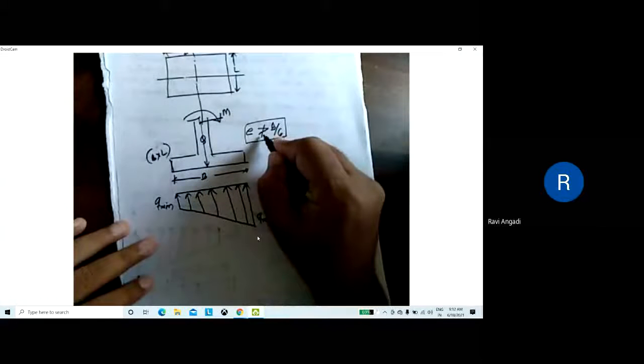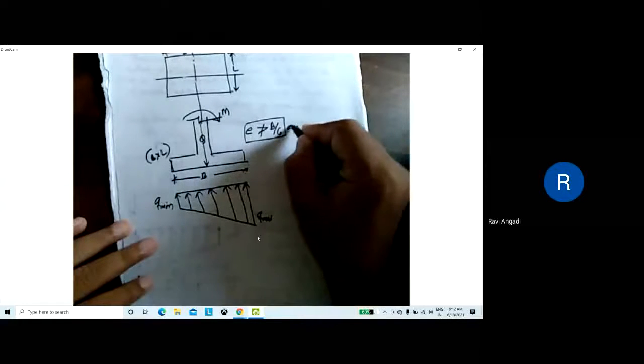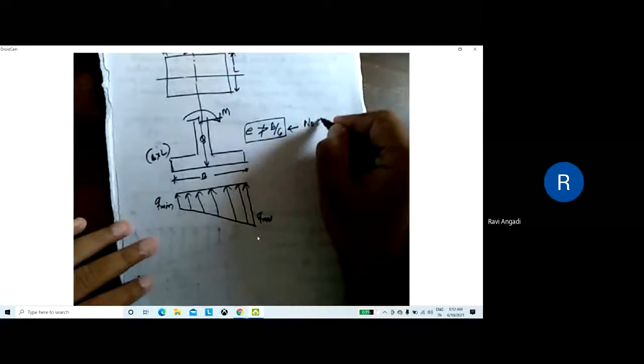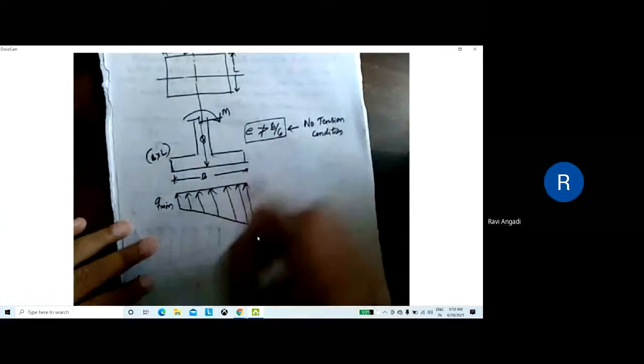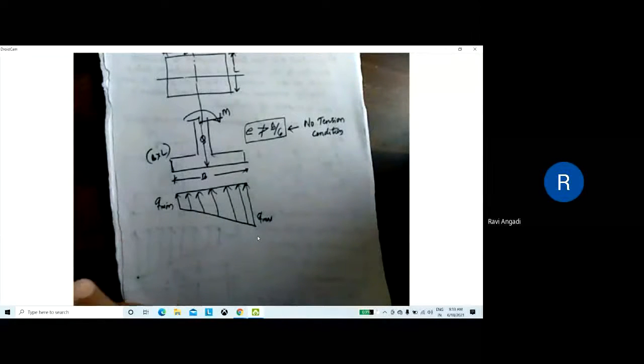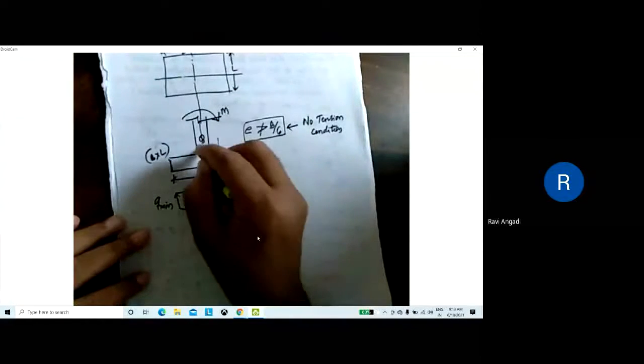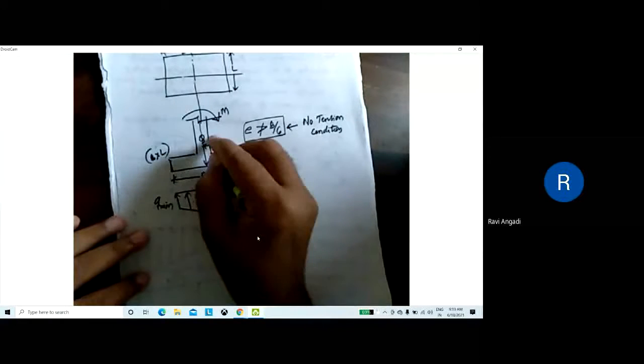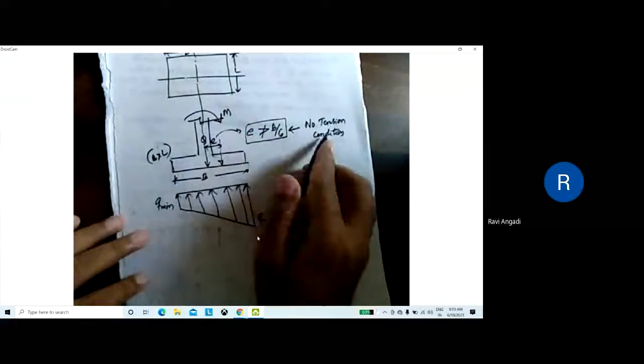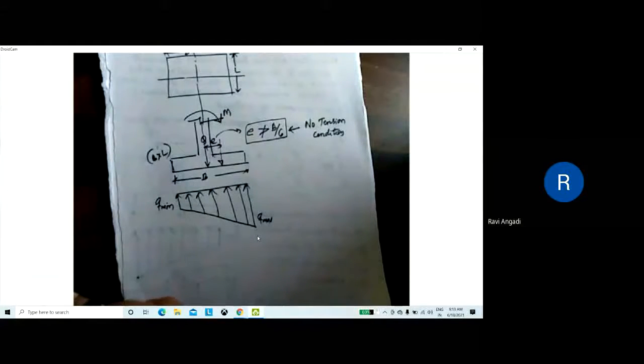So it should not be more than B by 6, means this is what? This is the no tension condition. There won't be any tension if it lies within B by 6. So there is no tension in the footing. If it is going beyond B by 6, that eccentricity, the distance at which the load is acting, then there is a chance of getting tension in the footing. Then there is a separation of footing from the soil. So that is more dangerous for the footing, so you have to take care.